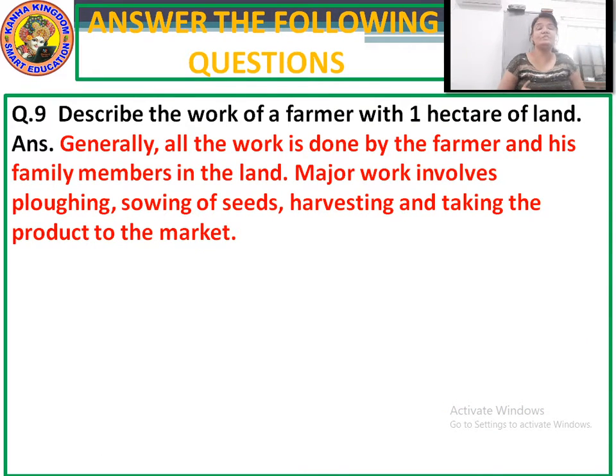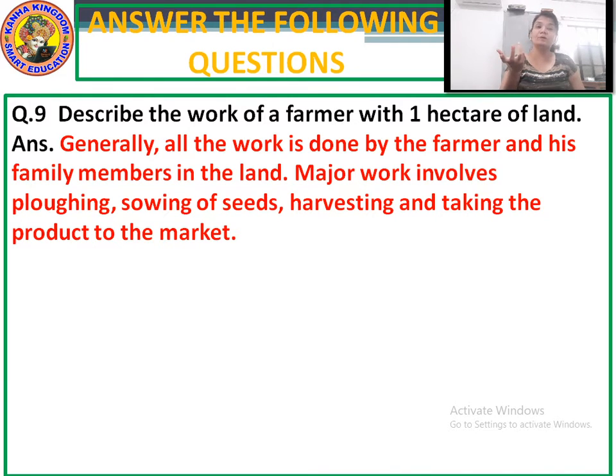And the last question for today is, describe the work of a farmer with 1 hectare of land. Now, a farmer who has 1 hectare of land, what is his work? Because he has a very small land, he can't keep any laborers.